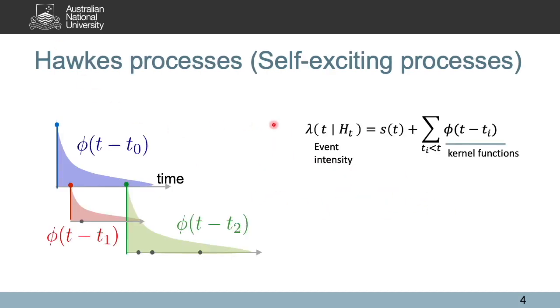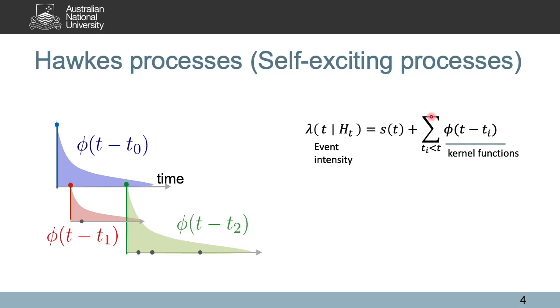Now that we have observed the self-excitation phenomenon in real data, let's take a look at the definition of Hawkes processes. Here we list the intensity function of the Hawkes process, where we can see that the event intensity is determined by two components. First is the background intensity, which defines the likelihood of a background event happening. The second component is a sum over the contribution of all previously happened events. The contribution of previous events follows a decay function phi, where the decay kernel decides how quickly the influence from previous events will diminish.